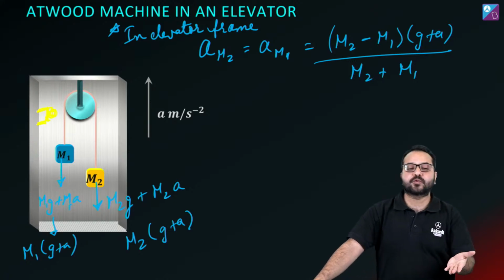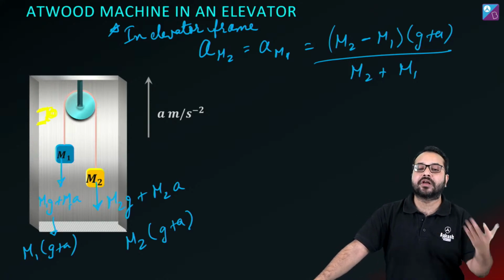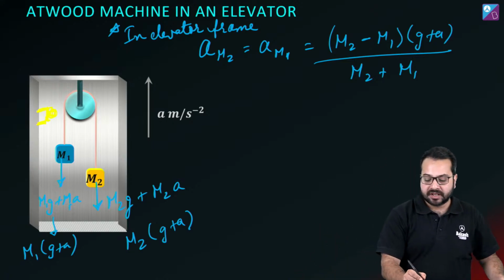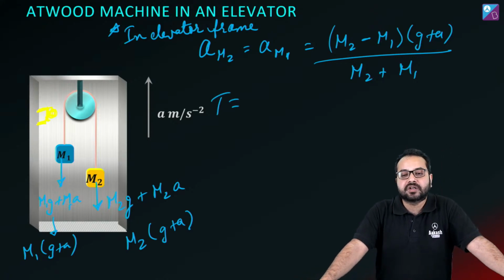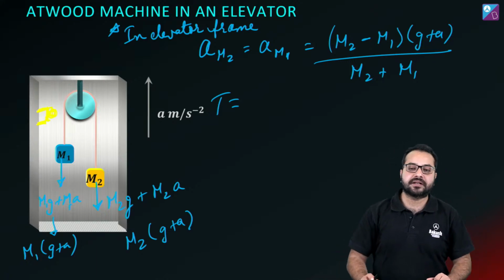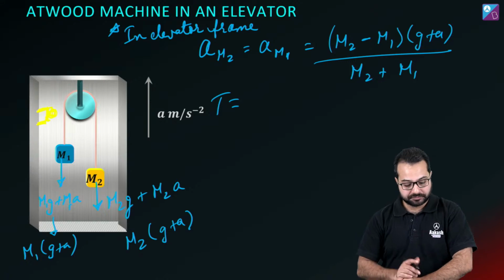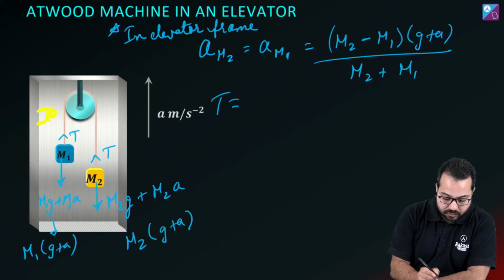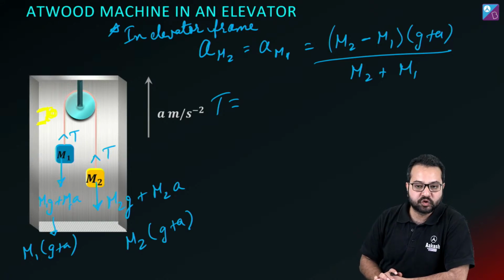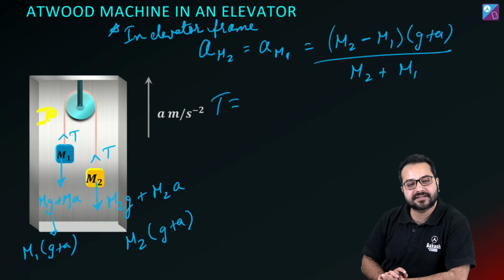Okay? In the same situation, if it was going down, तो effective gravity कितनी हो जाएगी? G minus A हो जाएगी. ठीक है? So I don't need to explain that. Tension कितना हो जाएगा? Tension in the string. What will be the tension in the string? Can anyone tell me? Can anyone directly tell me what will be the tension in the string? सोच के बताओ. ये है अपना tension. What will be the tension in the string? अब आपको आइडिया लग गया है बेसिकली क्या करना है. तो tension in the string भी आप मेरे को directly बता सकते हो कि नहीं? फटाफट बताओ. What will be the tension in the string?